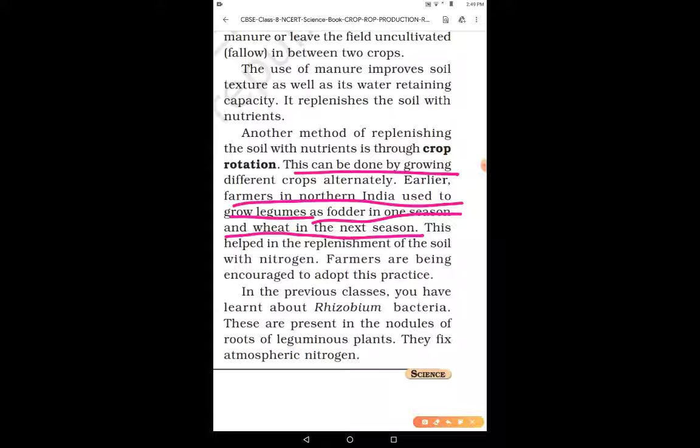In the nodules they contain rhizobium bacteria, and this rhizobium bacteria helps to fix the atmospheric nitrogen. They make the atmospheric nitrogen into ammonia, which is easily absorbed by the plant and helps them in getting nutrients, right?